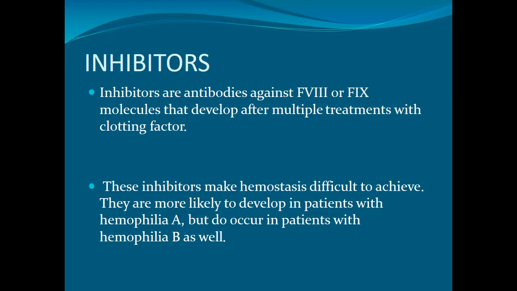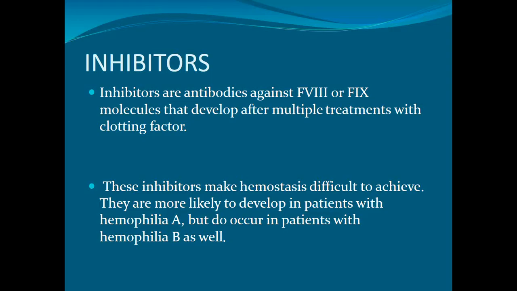When you are introducing recombinant factor 8 or factor 9 into a person who is genetically mutated, who does not know there is a gene for factor 8, it will act as an antigen and lead to the formation of antibodies. These antibodies are called inhibitors. Inhibitors are antibodies against factor 8 or factor 9 molecules that develop after multiple treatments with clotting factors. These inhibitors make hemostasis difficult to achieve.